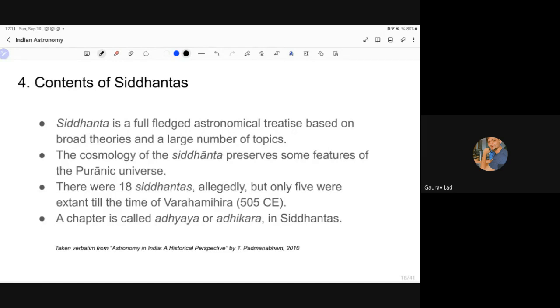So then it comes to Siddhantas. What exactly is a Siddhanta? A Siddhanta is a full-fledged astronomical treatise, as I have mentioned, right? To give you an idea, there were three types: Siddhanta, Tantra, and Karana. Karana and Tantra were less advanced texts. They were meant for the layman and for the everyday astrologer. A Siddhanta is meant for the astronomer who is like a scientist. He's a researcher. He is the one who creates those values and calculates those values.